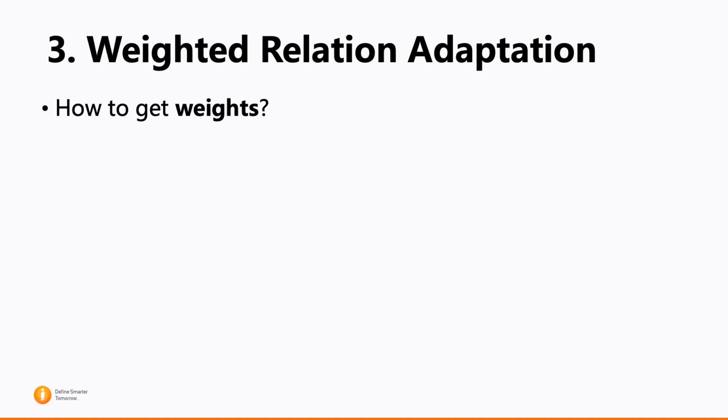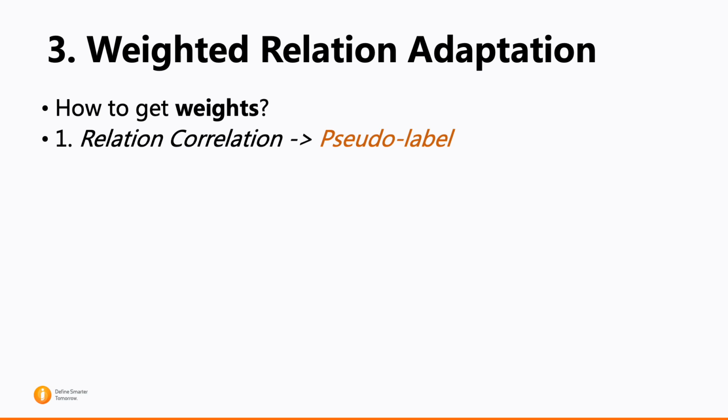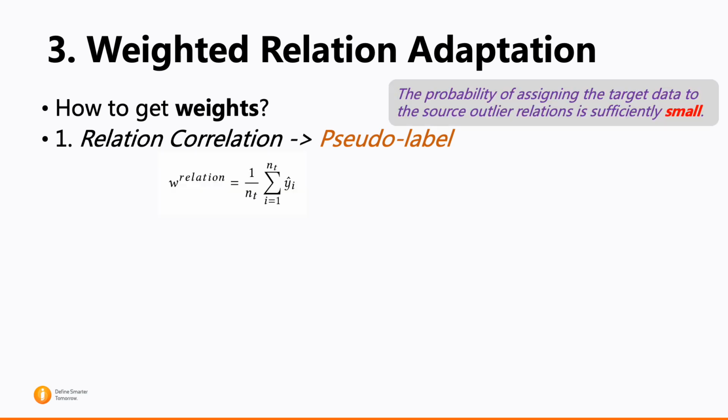We also propose weighted relation adaptation to evaluate the significance of each source. Firstly, we average the label predictions of all target data from the source classifier as relation weights. The intuition here is that the probability of assigning the target data to the source outlier relations is sufficiently small.